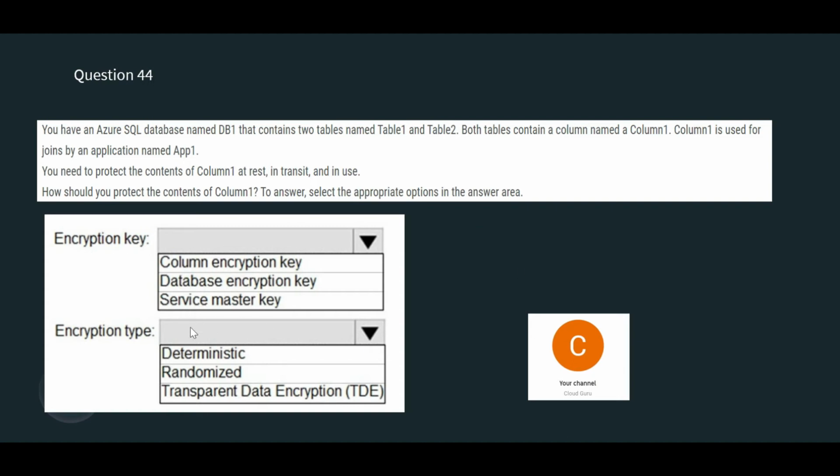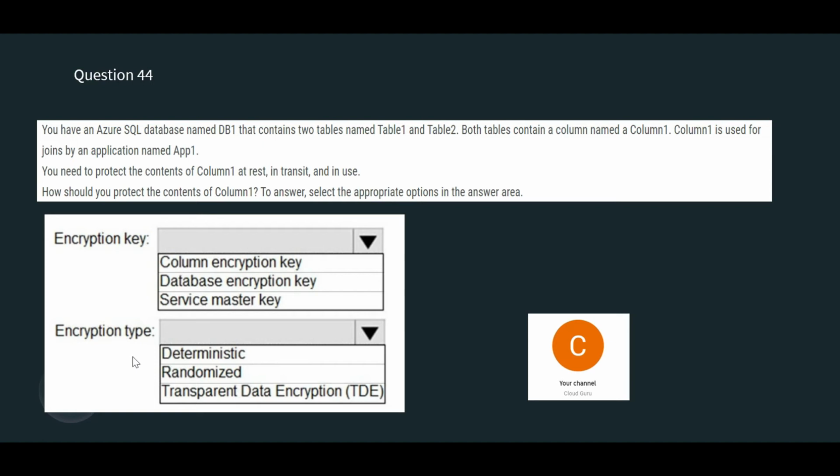Let's tackle the encryption key first. Here if we see the options, first is column encryption key. Here we need column encryption, we don't need database encryption, because we are just talking about one column being encrypted, that is column 1 being encrypted. So database encryption key and service master key will not work here.